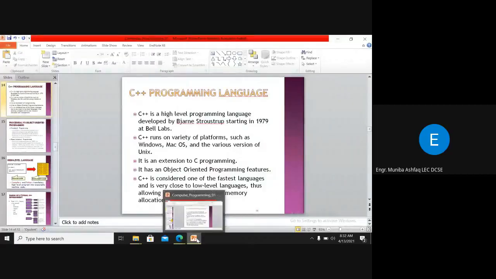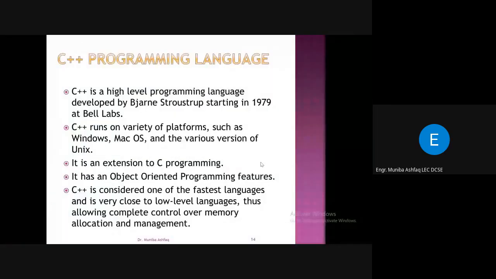Okay, we just talked about low-level languages and high-level programming languages. Now we are specifically talking about the C++ programming language. C++ is a high-level programming language developed by Bjarne Stroustrup starting in 1979 at Bell Labs.